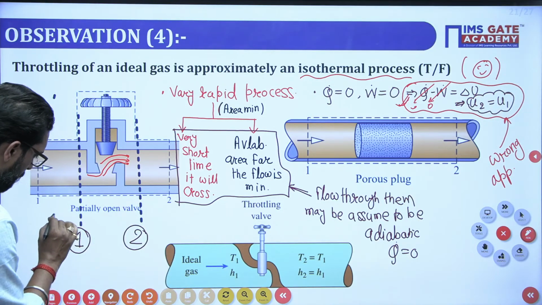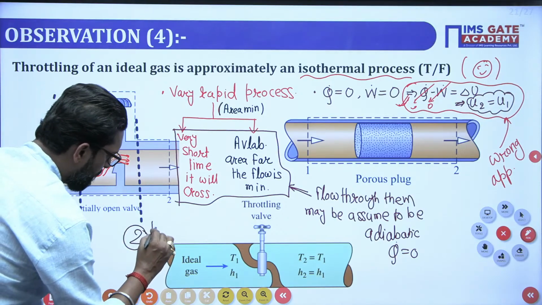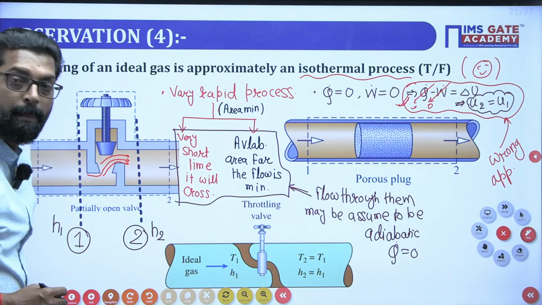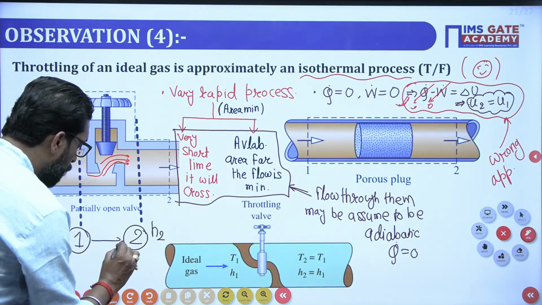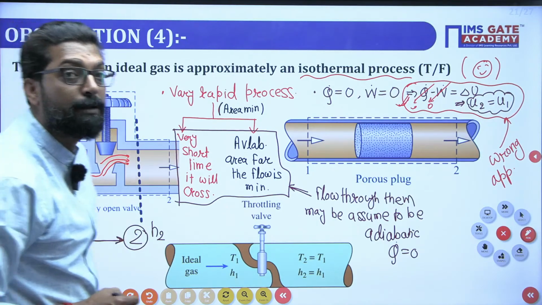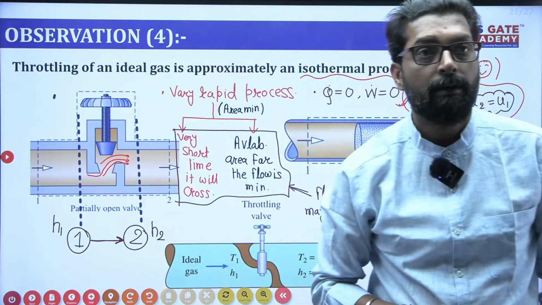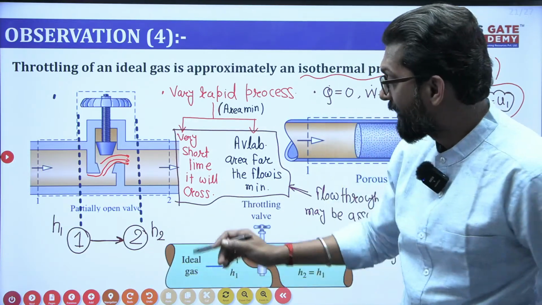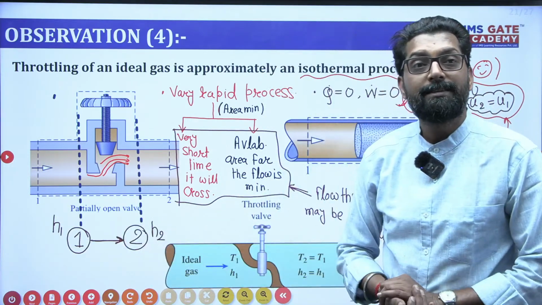At this point, the enthalpy is H1, and at the other the same enthalpy H2 is there. But during 1 to 2, you cannot say that enthalpy remains the same.